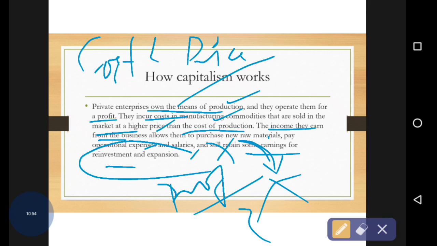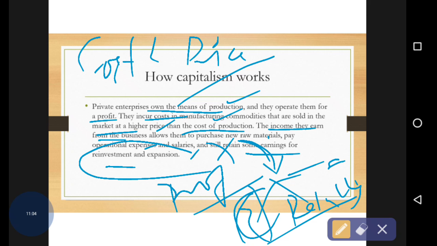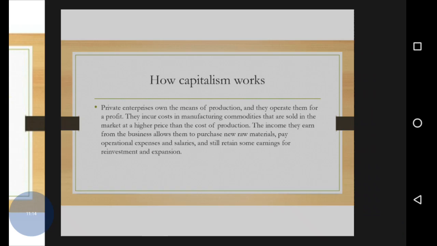One is raw material, and second, reinvestment, which means again in the same field they are going to invest that money and get a further amount of profit. At the same time, they are using their profits for expansion. That is why capitalism works in the current scenario.